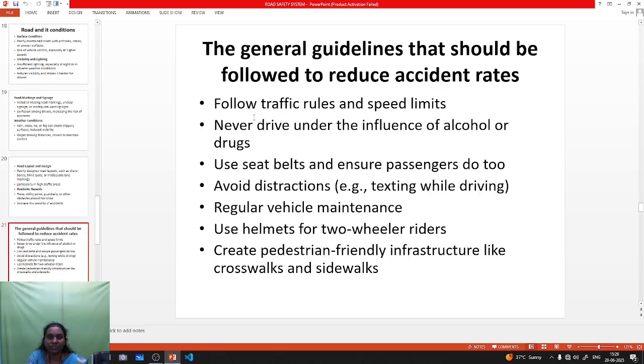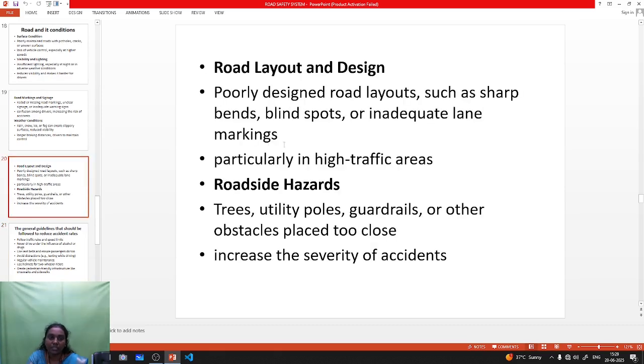Okay. Next one is general. Globally, I think 1.35 million deaths occur due to accidents. The level of accidents is the same at global, national, megacity, urban and rural levels. At the urban and rural level, most accidents are caused by road layout, improper maintenance of vehicles, and some other reasons.